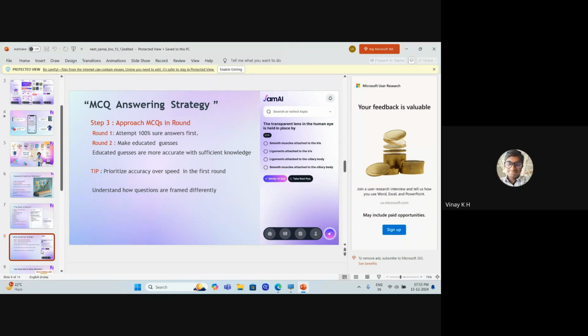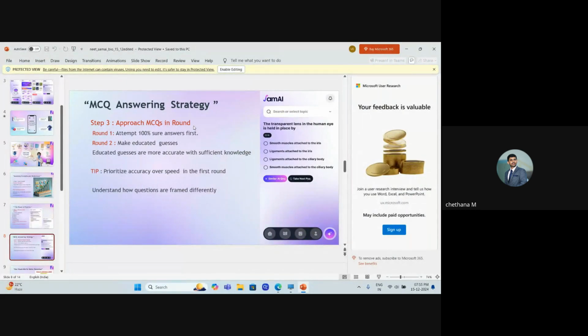Here I would like to add for the students: you can see there is a 2018 question, a previous year question. If you click on similar AI question, AI will generate similar questions related to this topic and in this format only. So that way your accuracy will be improving. Yes, ma'am. Regarding the MCQ answer strategy, actually, I had changed the slide. That was what I was seeing.